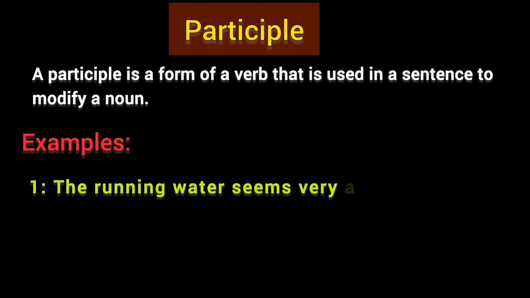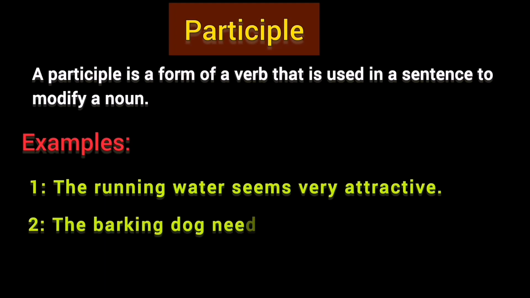The running water seems very attractive. Just look at this example. Here the word running is a participle which modifies the noun water. Basically, this word functions as an adjective in this sentence, because it tells us about the noun water. Simply, ask yourself, what water seems very attractive? The answer is, the running water.